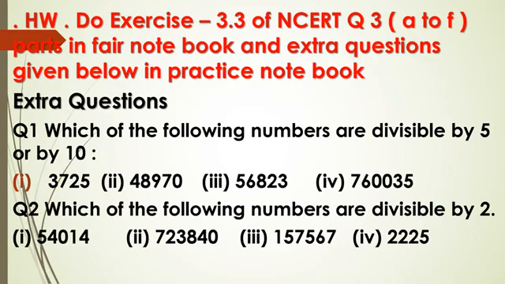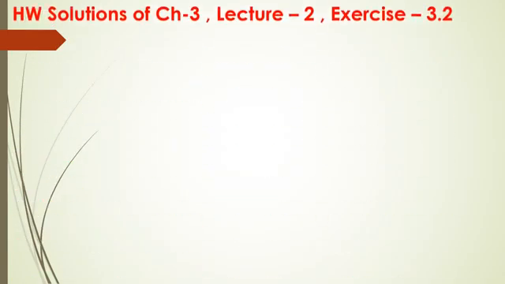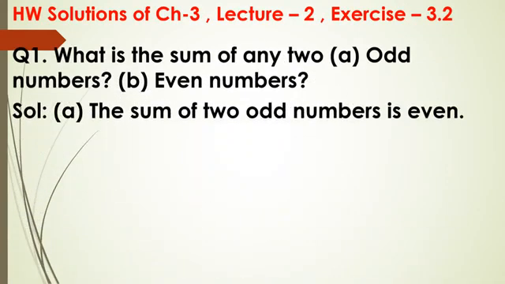Now see the homework solution of lecture 2. That is exercise 3.2. Question number 1 was, what is the sum of any two odd numbers? Odd numbers you know very well, okay, which are not divisible by 2. So the sum of two odd numbers is even. See the example. 1 is an odd number, 3 is an odd number. So 1 plus 3 is 4.